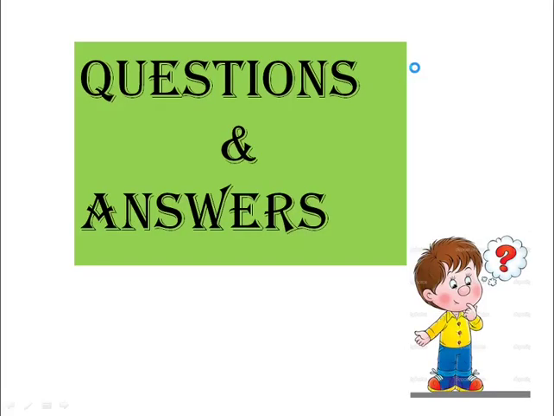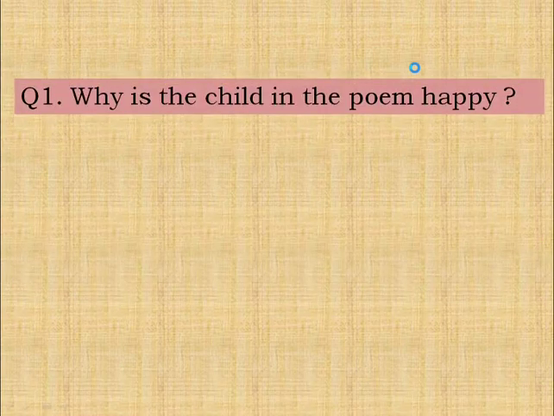Now let's try to attempt the question answers of the poem. The very first question is, why is the child in the poem happy? Students, we have read the poem.